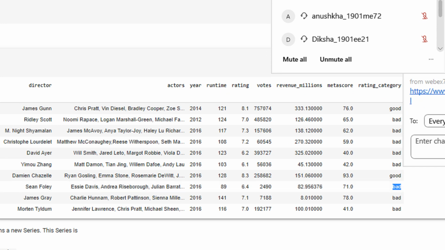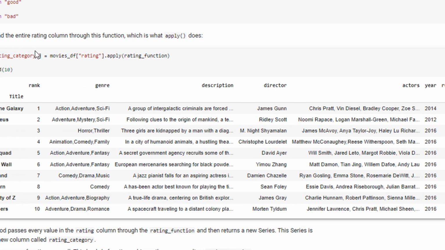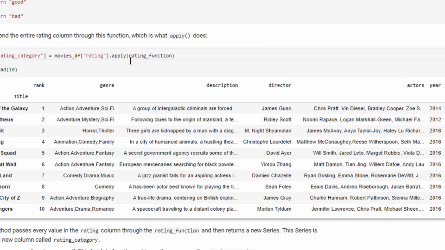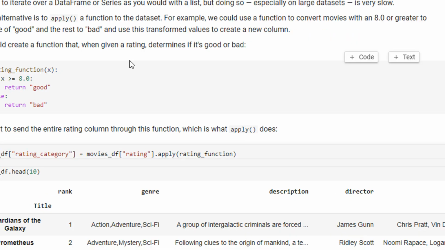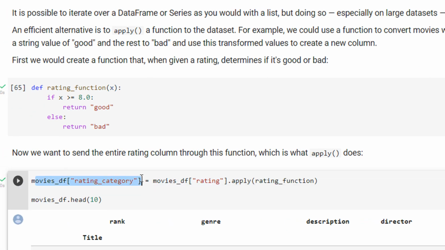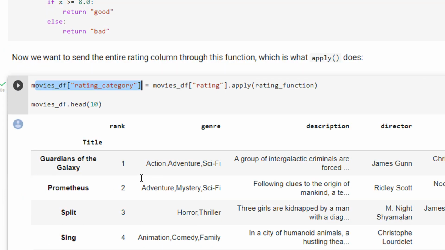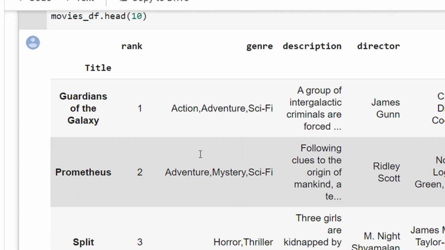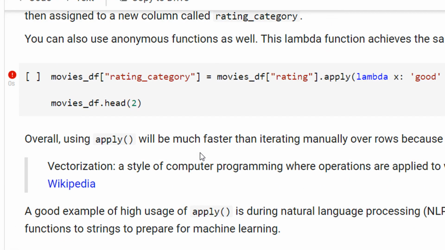So what you are doing here, you are basically taking a column and passing each value to a function and then saving that as another data frame, right? Rating category. Fine. So this is how it basically works. So this is how the function works on pandas, right?